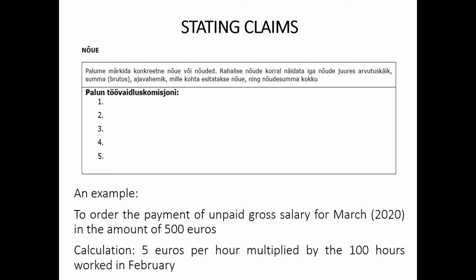Monetary claims must be submitted in gross amount, that is before taxes, and in the case of monetary claims, the calculations or evidence must be attached in order to explain how you determined the amount that you are claiming. Evidence in this case may be, for example, a payslip provided by the employer or a copy of the holiday calculator results if the claim is unpaid holiday pay.